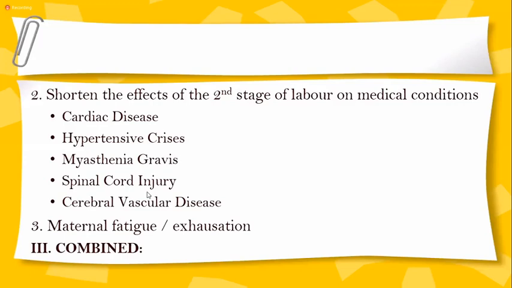In certain medical conditions, we do not want the patient to push by herself, such as cardiac disease, hypertensive crisis, maybe uncontrolled hypertension, eclampsia, myasthenia gravis, spinal cord injury, or cerebrovascular disease. In these medical conditions, we want to shorten the second stage of labor, and then we apply either vacuum or forceps to assist the delivery.